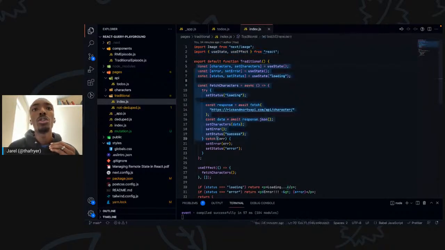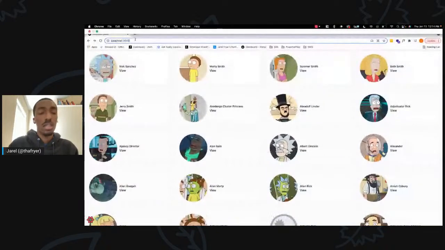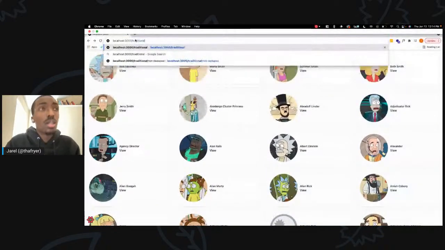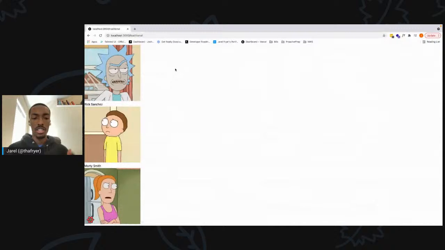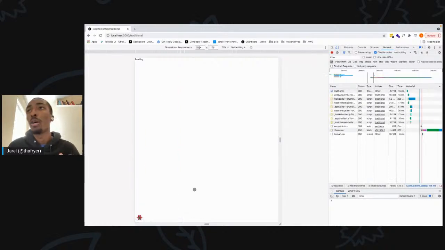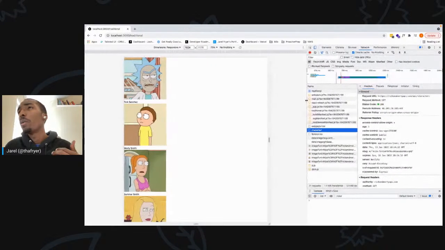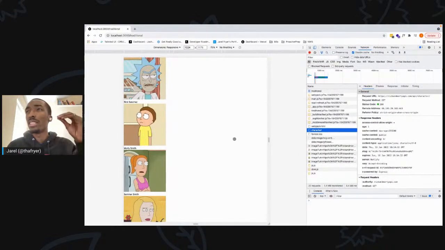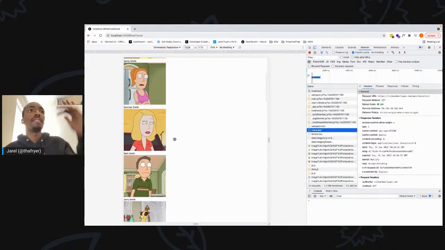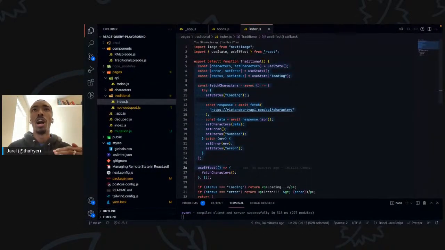When I run this application and visit my localhost:3000 traditional page here, I want to highlight a few things in the network request, in the network tab. You're going to see in this API call, we're making one API call out here to get this list of characters. We have our list of characters.